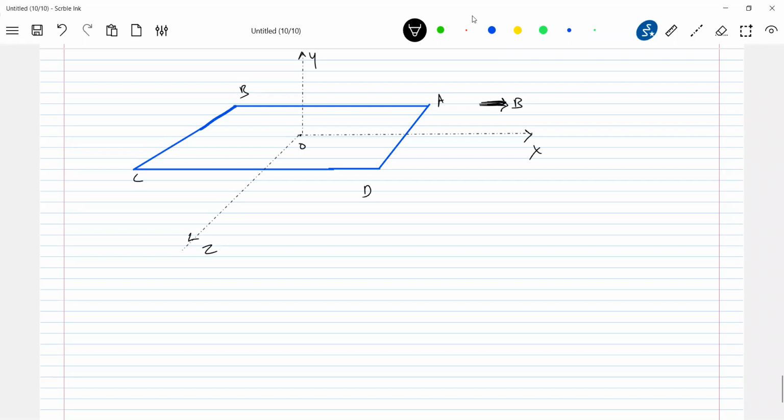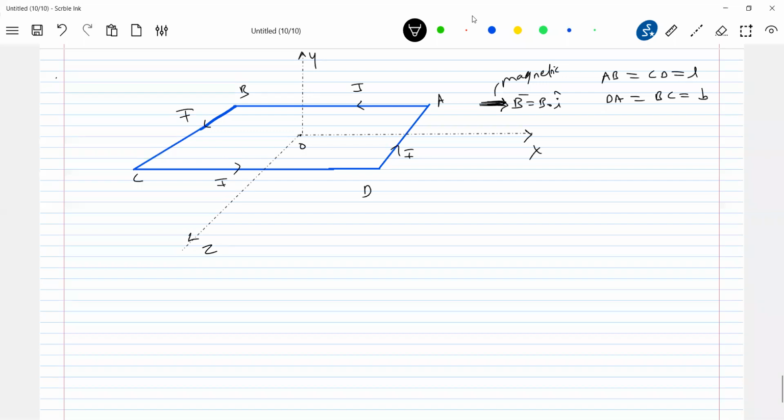So let me take a rectangular loop. AB equal to CD equal to L, and DA equal to BC equal to, let it be B. There's a uniform magnetic field I switched on. What is B? Magnetic field. Let there be a current I. Now let's see what are the things that will happen.